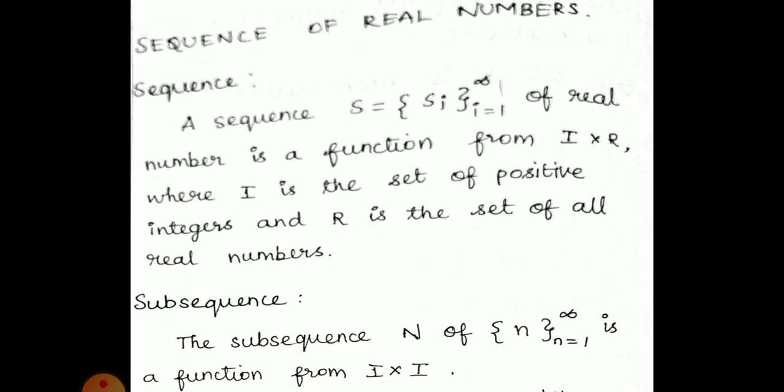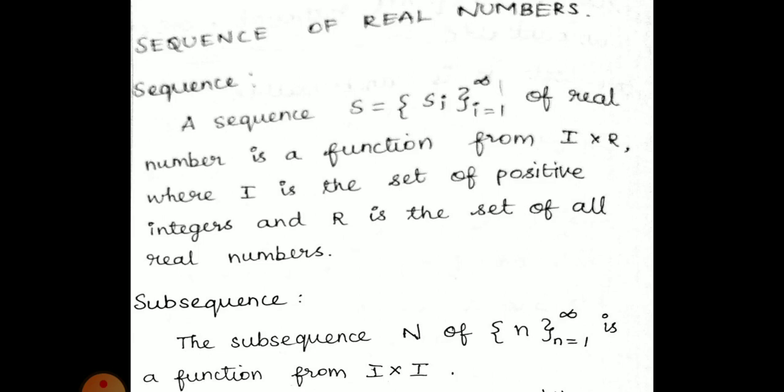Next we are going to see the subsequence. What is a subsequence? The subsequence can be denoted as {n_i}, with i equal to 1 to infinity, which is a function from I to I itself, where I is the set of positive integers. So the subsequence maps from I to I.